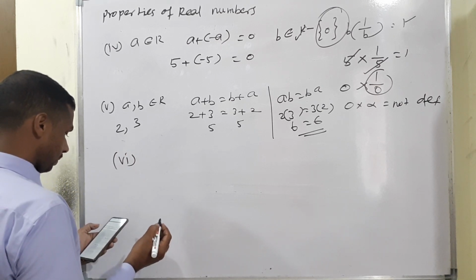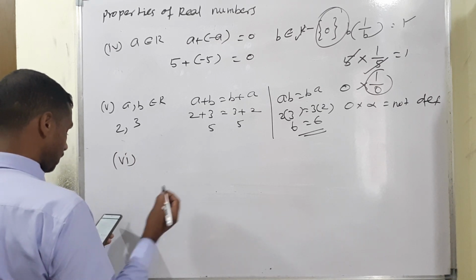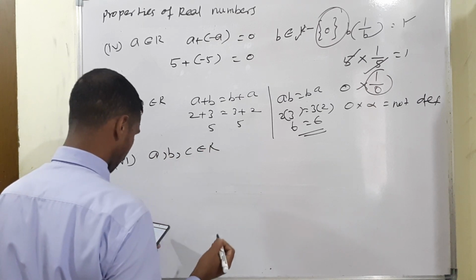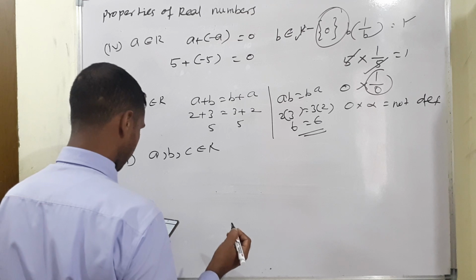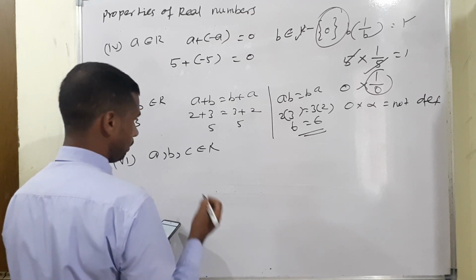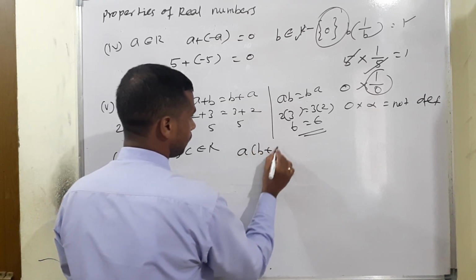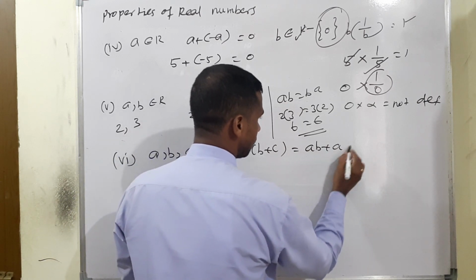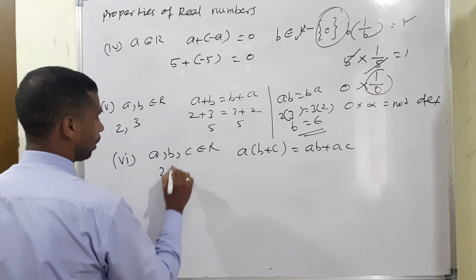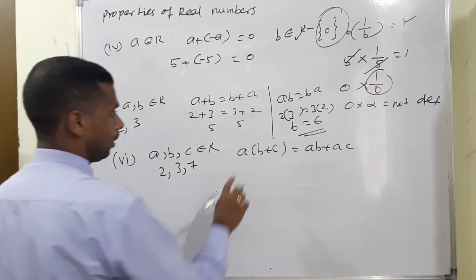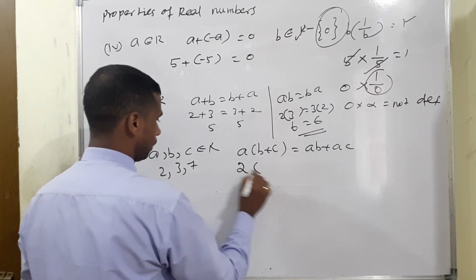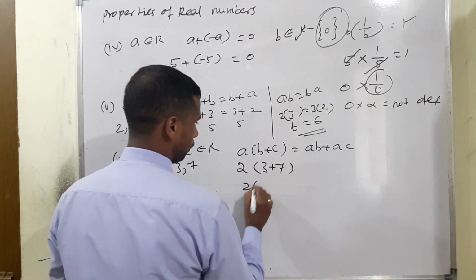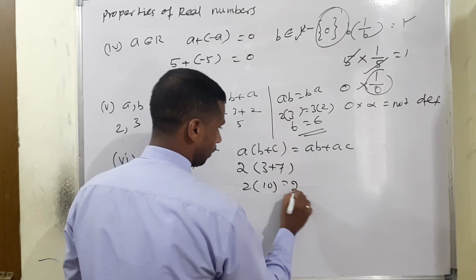Property number 6. A, B, C. Distributive law, isn't it? So A, B, C belongs to real. Then what is the condition? A of B plus C is equal to AB plus AC. Example, 2, 3, 7. A is equal to 2. B plus C means 3 plus 7. 2 into 3 plus 7, 10, the value we have is 20.